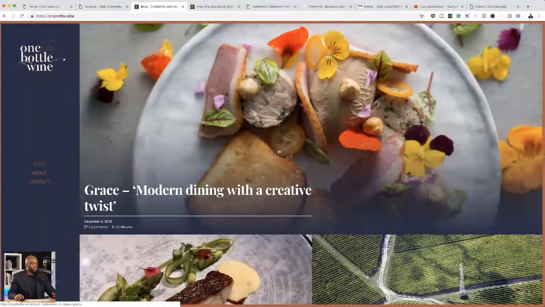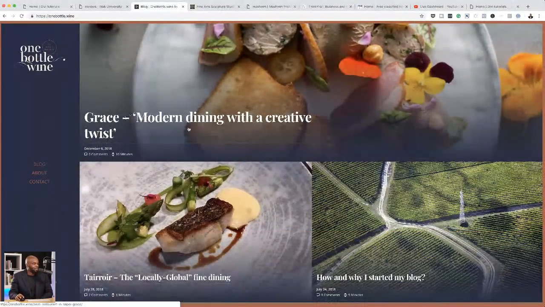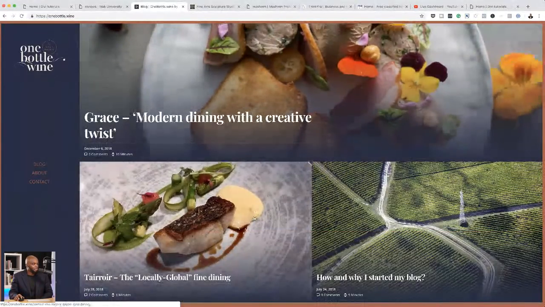And the font, this is what I was mentioning earlier on. If you use custom fonts, it makes your website look really nice. And also, if you use a font that works with the type of website you're putting together, it makes it even better. As you can see here, the use of this font is beautiful, very clean.